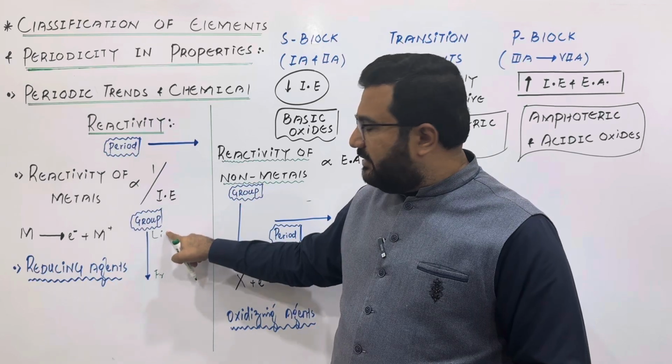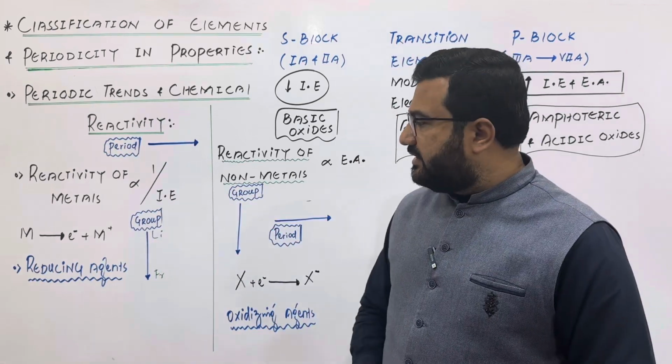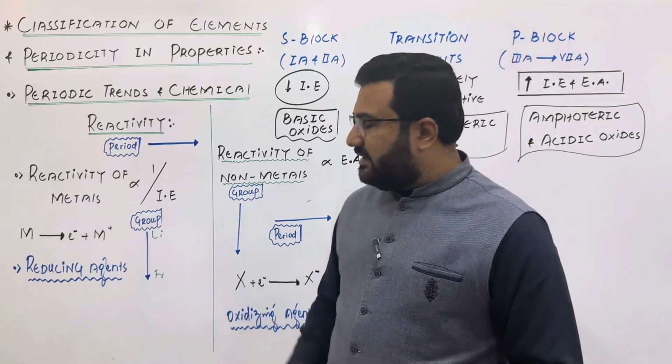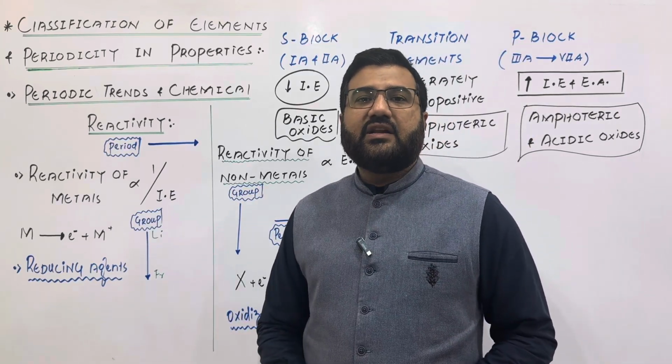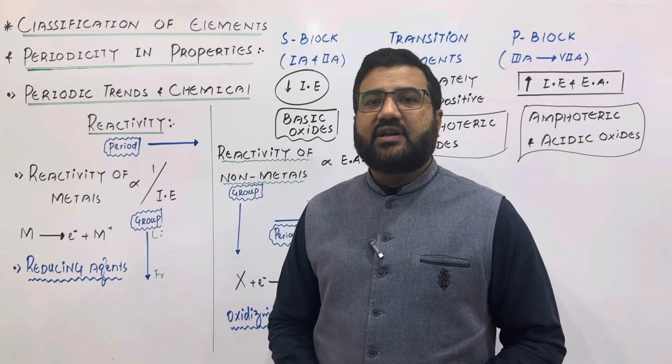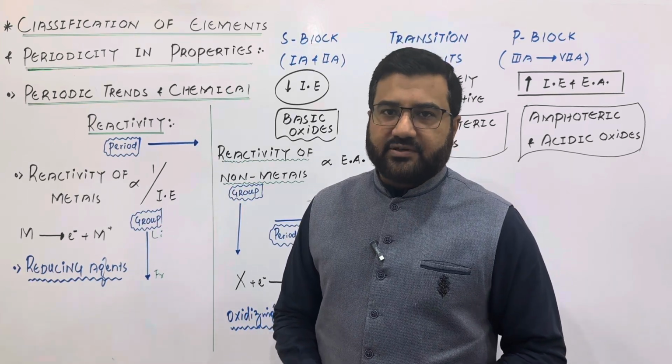So lithium will be the weakest reducing agent and weakest metal among alkali metals, and francium and cesium, because of their very low ionization energy, will be the strongest metals with maximum metallic character and reducing power.